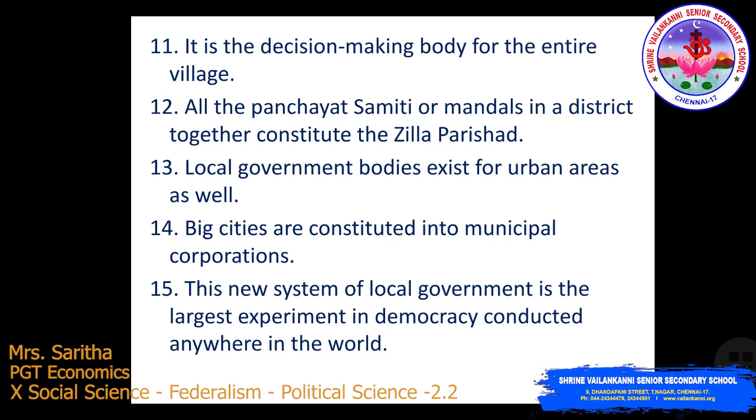In this chapter, we have covered what federalism is, the difference between unitary government and federal government, and the features of federal government. Then what is meant by coming together and holding together, and what makes India a federal country, that is the Union List, State List and Concurrent List. Then how federalism was practiced: linguistic states, language policy, and center-state relations. And the last concept, what is meant by decentralization.